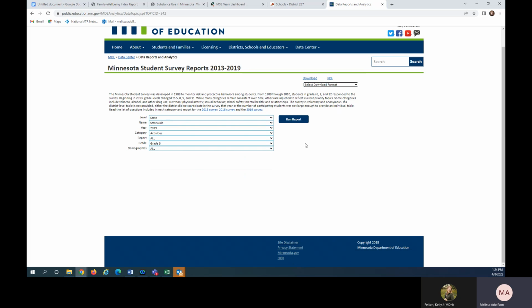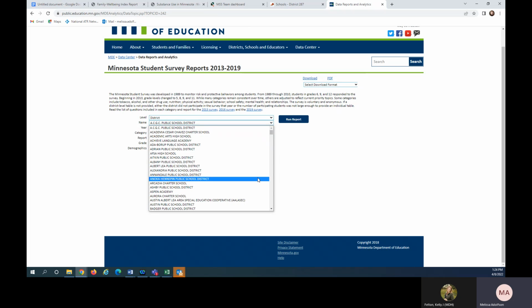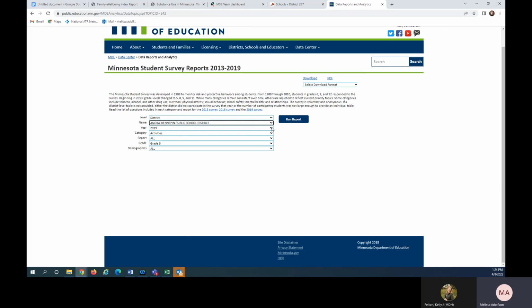This page will provide a little bit more information on the Minnesota Student Survey, what it is and which grade levels are surveyed. And from the drop-down menu at level, you can drill down to the county or the district level. For this example, we'll select Anoka-Hennepin. Data on this site are currently available for 2013 through 2019.